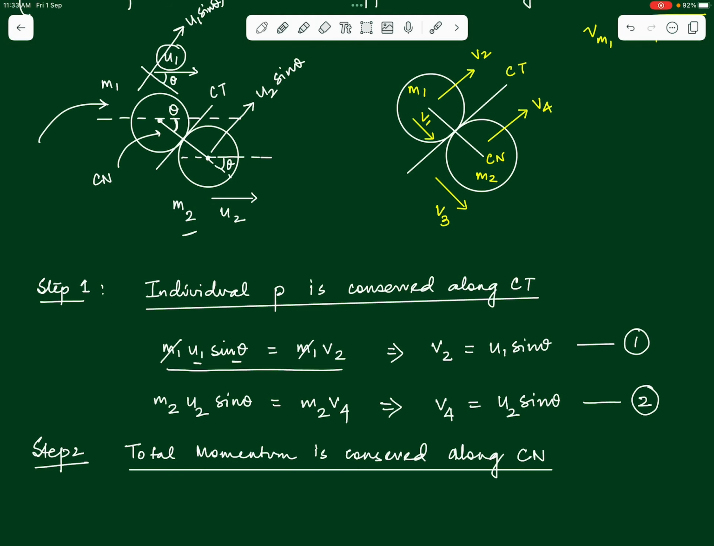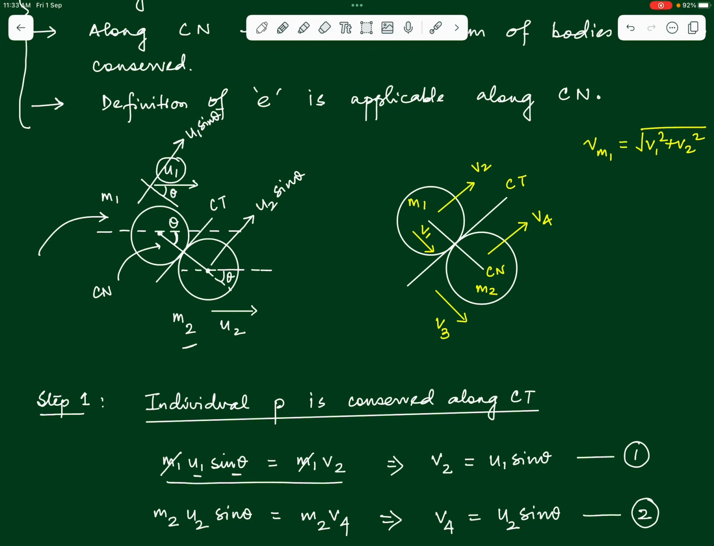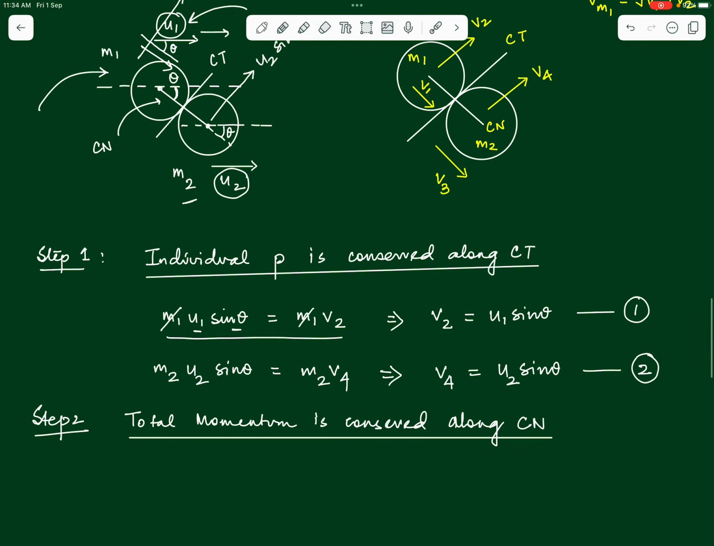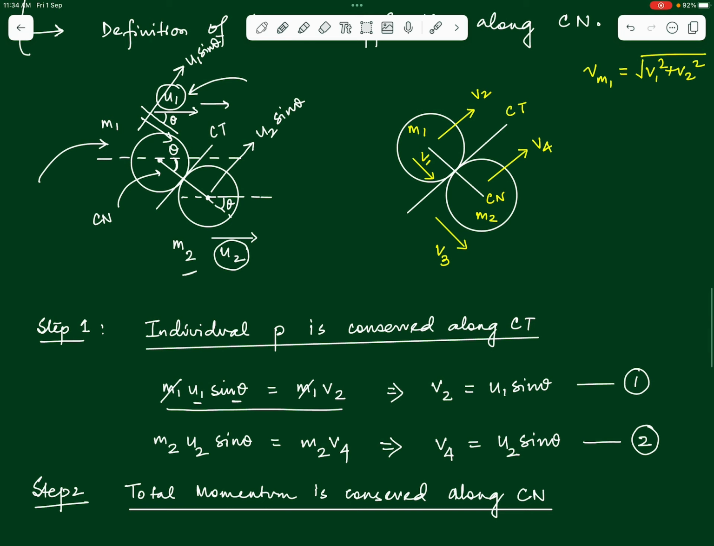So what is the momentum of the 2 bodies before collision along the common normal? See, once again u1 is in the horizontal direction, its component along the common normal will be u1 cos theta. Similarly, the component of u2 along the common normal will also be u2 cos theta. So can we say the total momentum before collision will be m1 u1 cos theta plus m2 u2 cos theta, and this should be equal to the final momentum along the common normal.